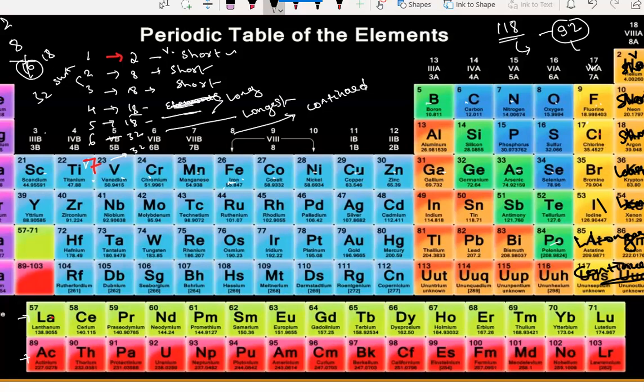Around 92 elements are metals, and the remaining are non-metals and metalloids. Totally we have 118 elements.